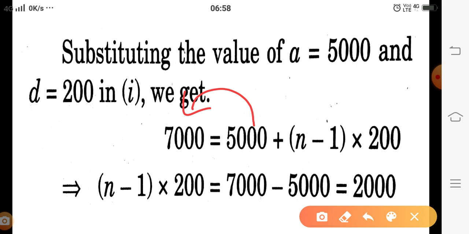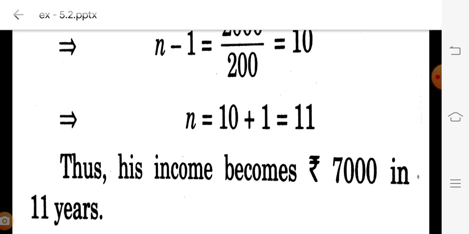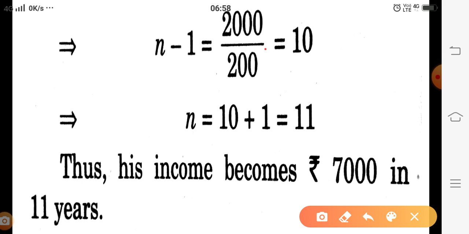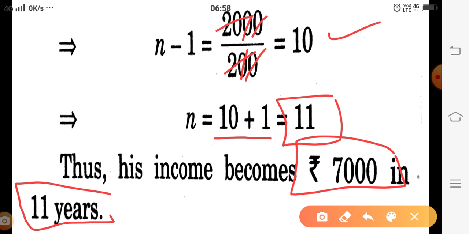If you are taking 5,000 on the other side, then we are getting 7,000 minus 5,000 is 2,000, and (n minus 1) into 200. Then if you are taking 200 on the other side, this value goes in division, and on solving this we are getting 10. Now we are taking 1 on the other side, then 10 plus 1 we are getting 11. Therefore his income becomes rupees 7,000 in 11 years, if the increment of rupees 2,000, he is getting an increment of rupees 200 every year.